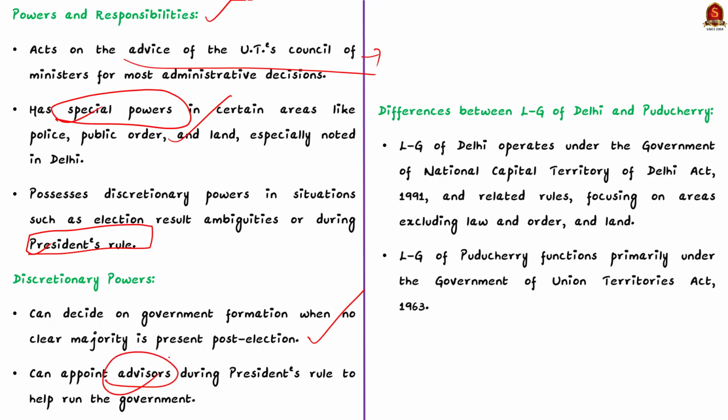Also remember, there are slight differences between the Lieutenant Governor of Delhi and Puducherry. While the Lieutenant Governor of Delhi is also guided by the Government of National Capital Territory of Delhi Act 1991 and the Transaction of Business of the Government of National Capital Territory of Delhi Rules 1993, the Lieutenant Governor of Puducherry is guided mostly by the Government of Union Territories Act 1963. So, under the constitutional scheme, the Delhi Assembly has the power to legislate on all subjects except law and order and land. However, the Puducherry Assembly can legislate on any issue under the concurrent and state list.